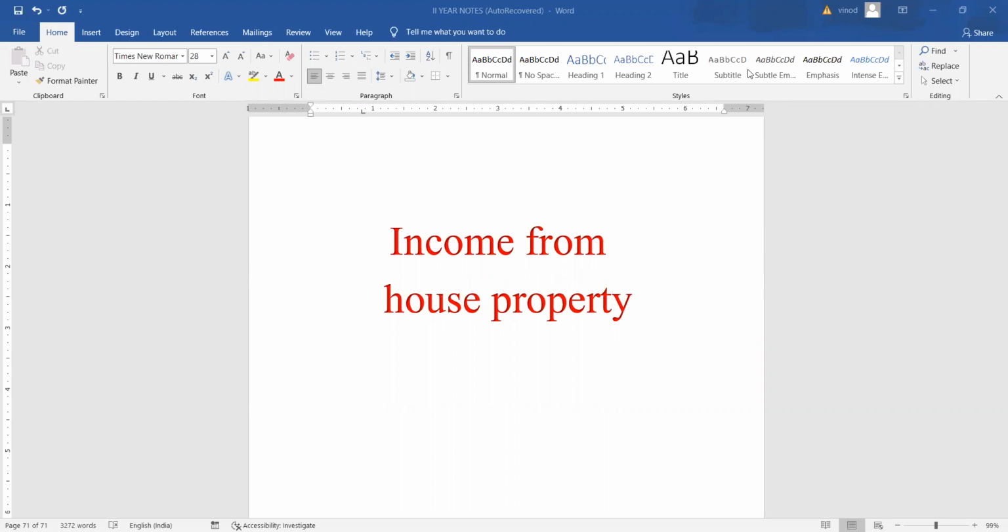Income from house property calculation. As a part of this chapter, in previous videos, we have calculated gross annual value. We understood the concept of gross annual value and how to determine it, and the calculation of income from house property in two situations. One is when standard rent is given, the other is when the standard rent is not given.